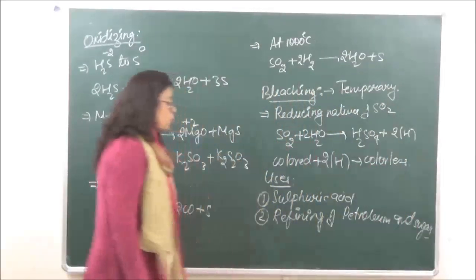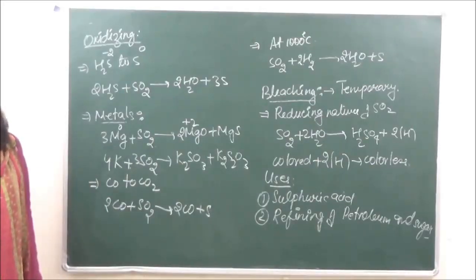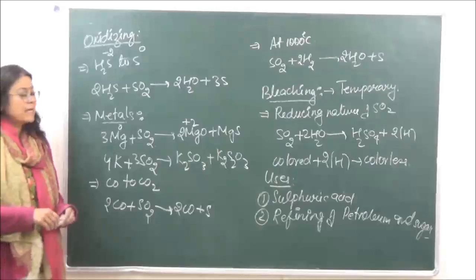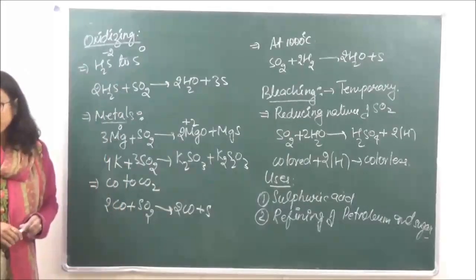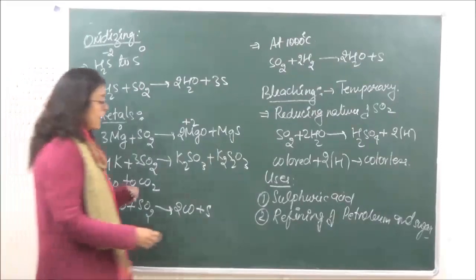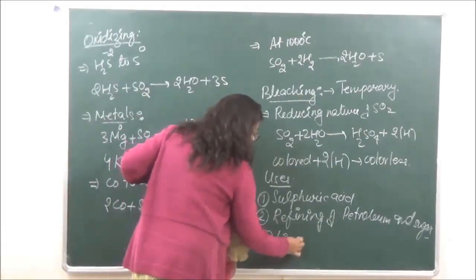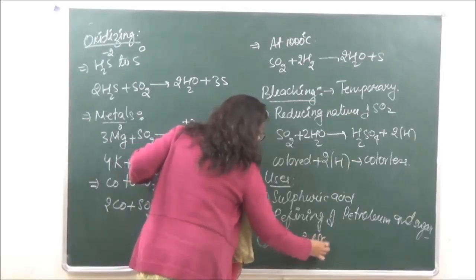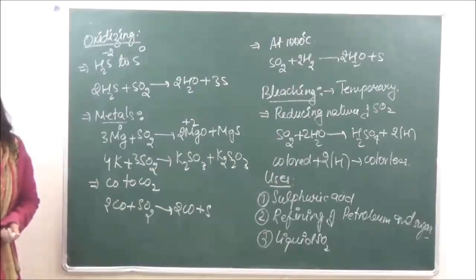Then it is used as a disinfectant for killing germs, fungi and molds. And finally, it is also used as a refrigerant. Liquid sulfur dioxide, in fact, is used as a refrigerant for cooling purposes.